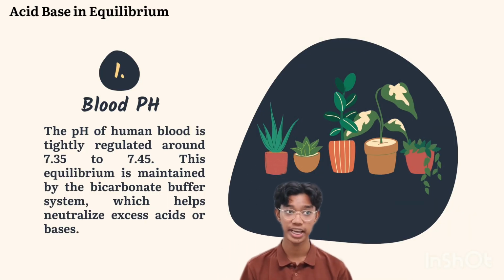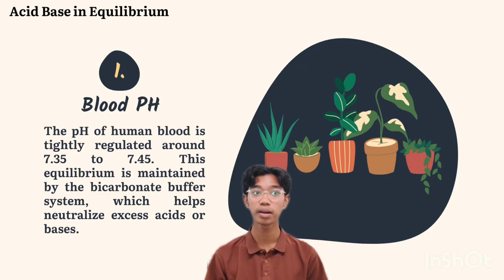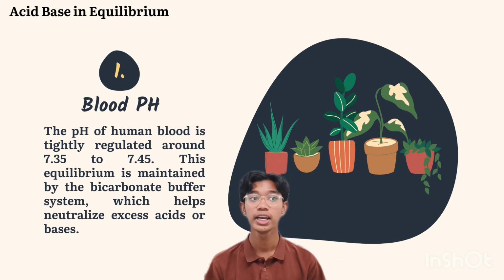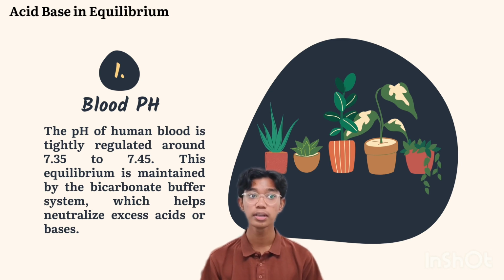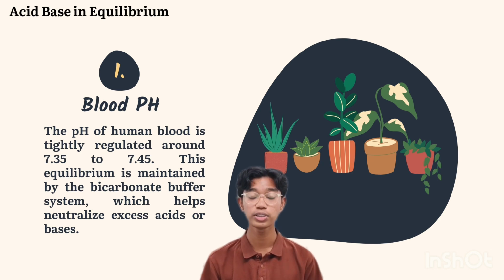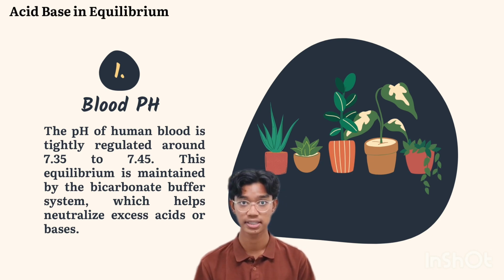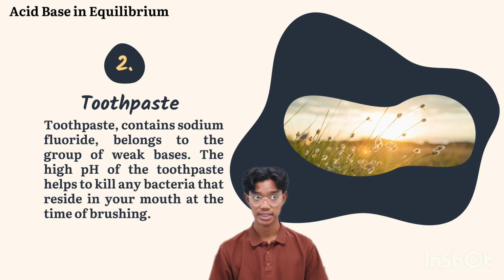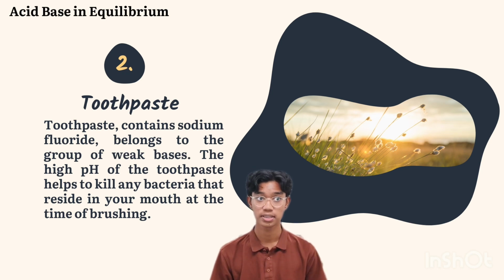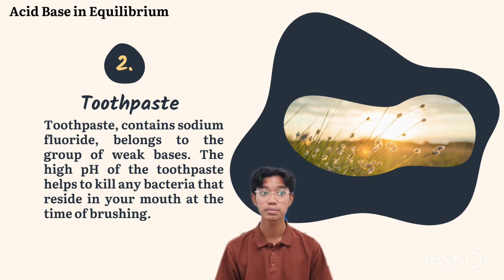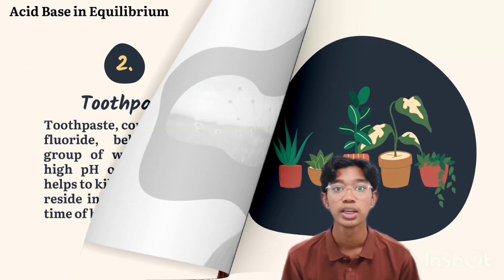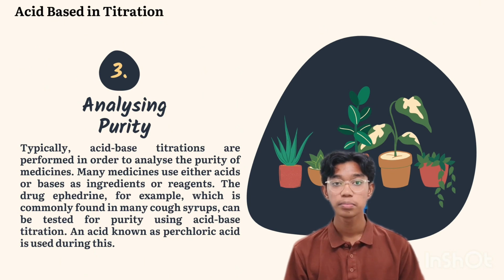Number 1 is blood pH. The pH of human blood is tightly regulated around 7.35 to 7.45. This equilibrium is maintained by the bicarbonate buffer system, which helps neutralize excess acids or bases. Number 2, toothpaste. Toothpaste contains sodium fluoride, which belongs to the group of weak bases. The high pH of the toothpaste helps to kill any bacteria that reside in your mouth at the time of brushing. Number 3 is analyzing purity.